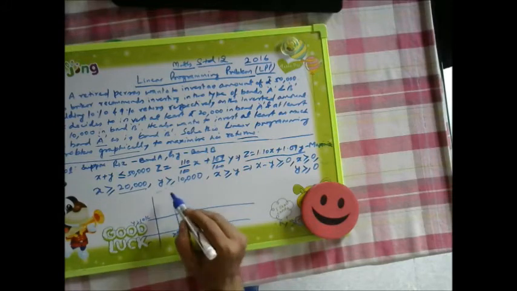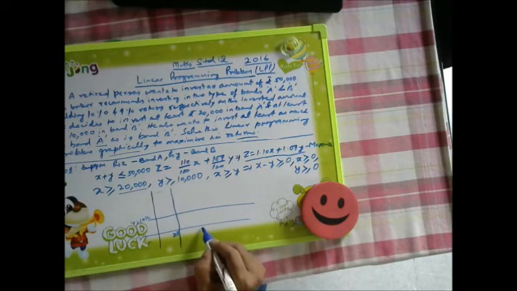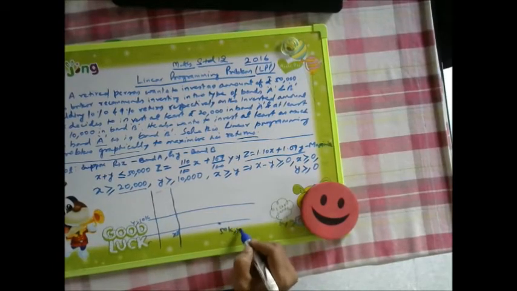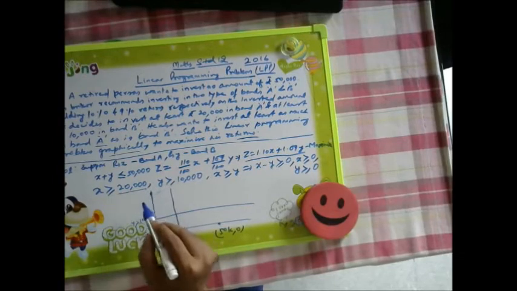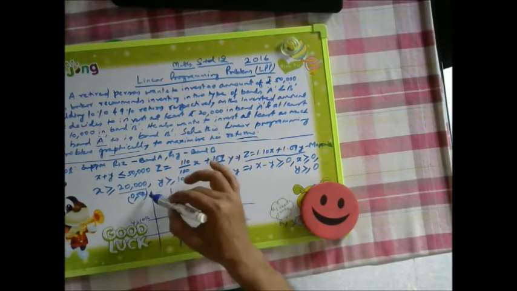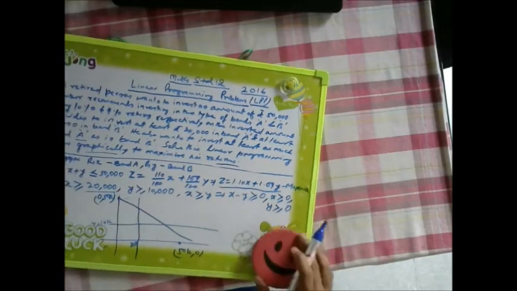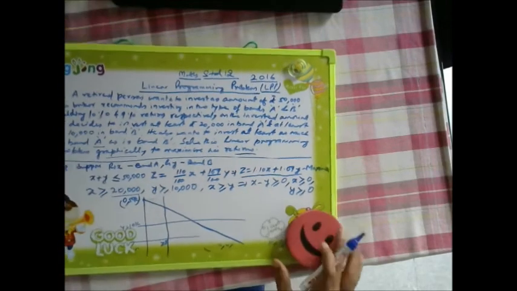Now 20k, 20k, suppose this is 50k, and 0. Similarly, this one will become 0 and 50k. So this line, no problem, because it should be straight, right?